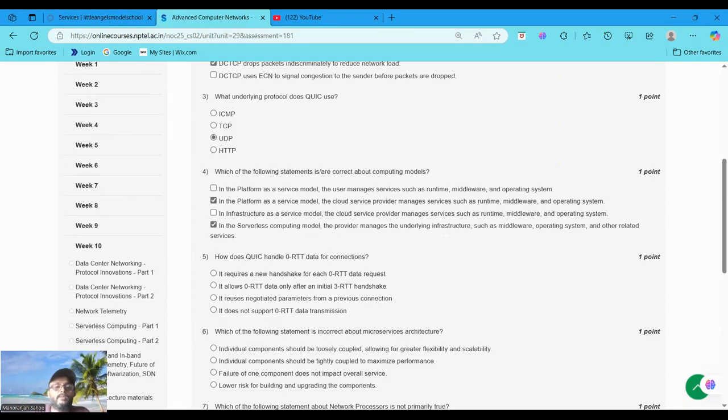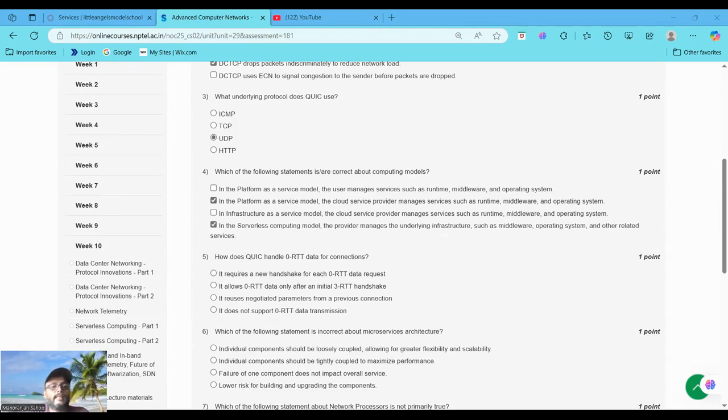Why do we choose option B and option D? Let's explain these things. Let's analyze the questions one by one.